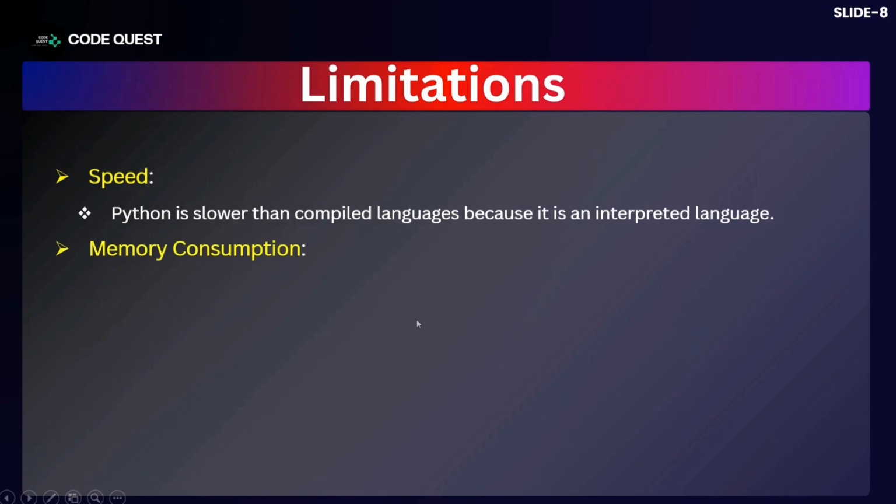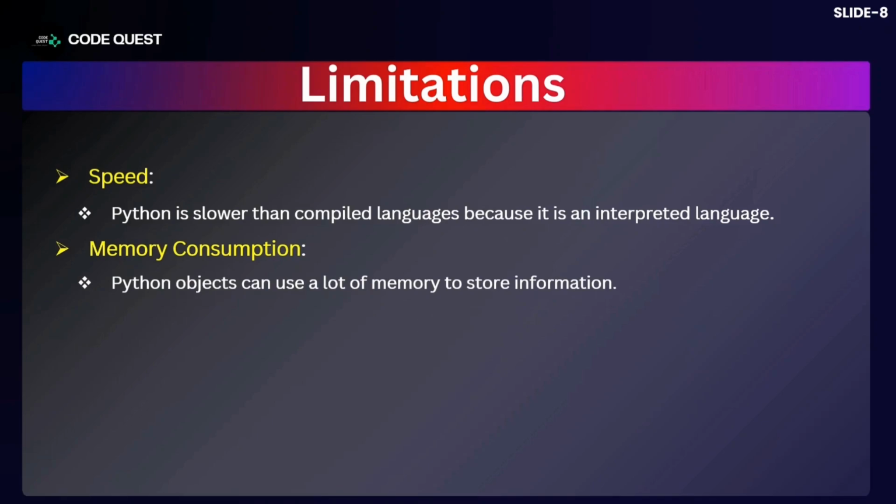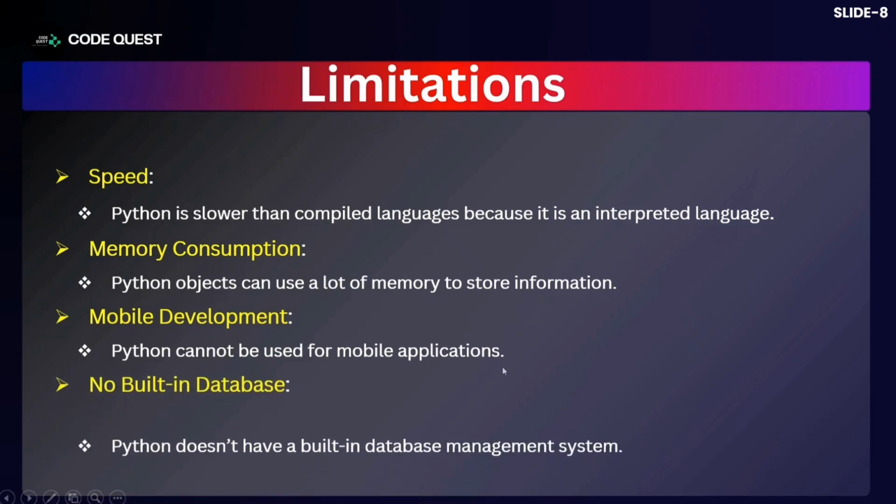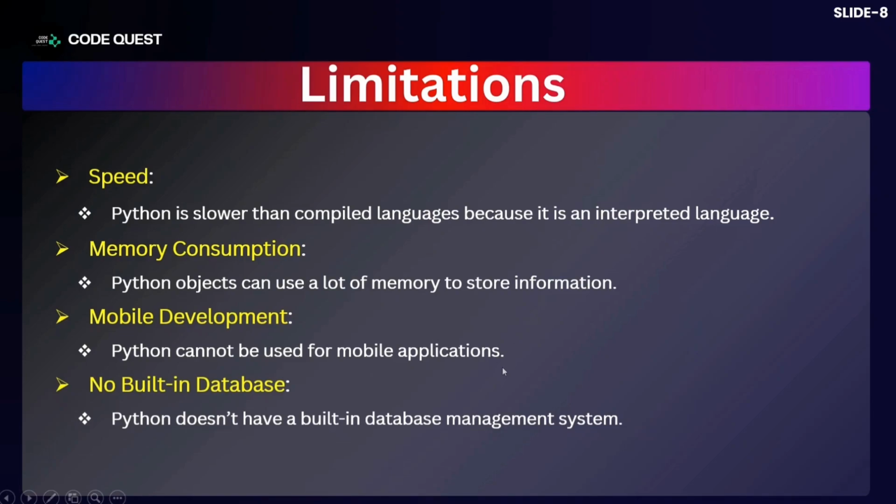The second one is memory consumption. In terms of memory usage, Python mostly makes use of objects, where each object takes a lot of memory compared to other programming languages. So memory consumption is a little high. Mobile development: we cannot use Python for developing mobile applications. Usually, Java is very popular for developing mobile applications. Now, no built-in database. Python has no inbuilt database management system.